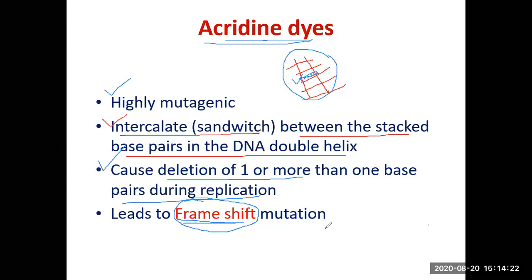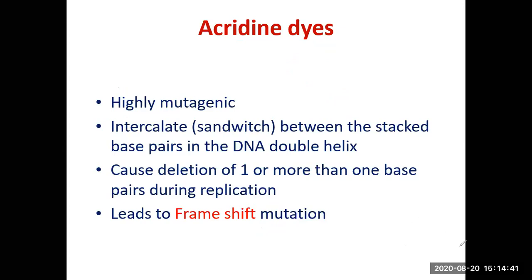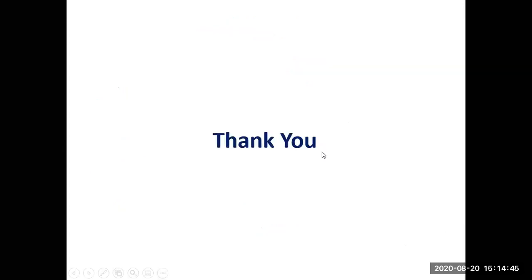But on the other hand, frame shift mutations, without exception, always have fatal consequences, because the entire reading frame beyond the point of addition or beyond the point of deletion changes. So they always have fatal consequences. So this is all about the first part of the molecular basis of mutation. I will